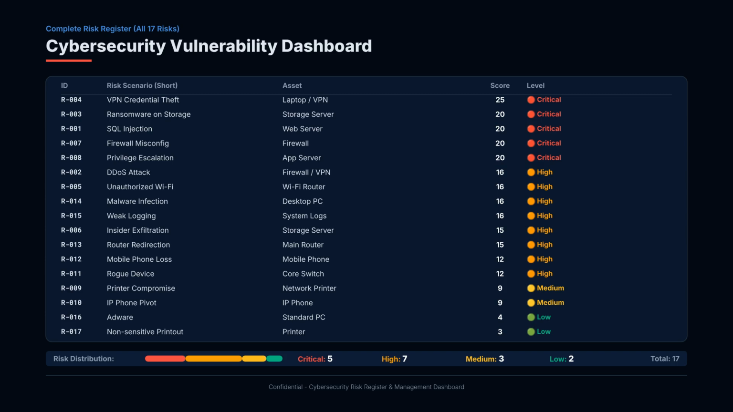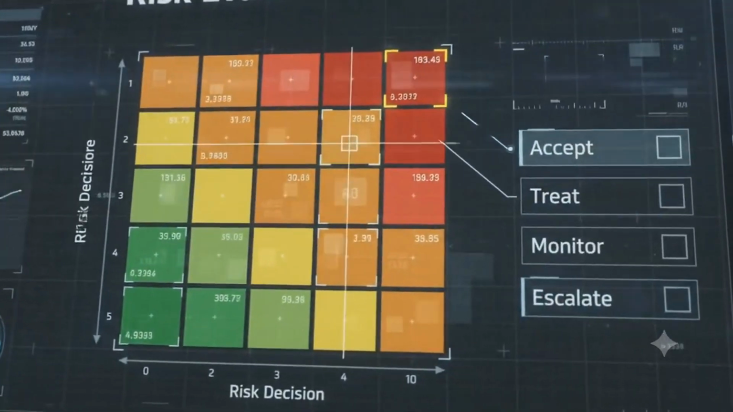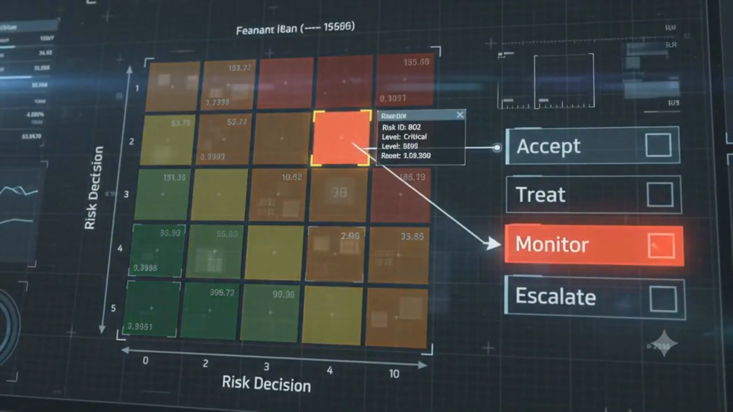Overall, we identified 5 critical, 7 high, 3 medium, and 2 low risks, providing a clear basis for prioritizing risk treatment. We will now begin the risk evaluation phase. Let's plot the identified risk on the decision matrix.